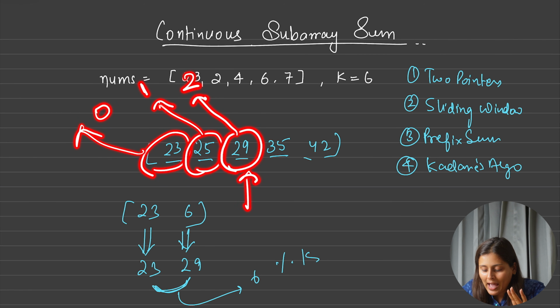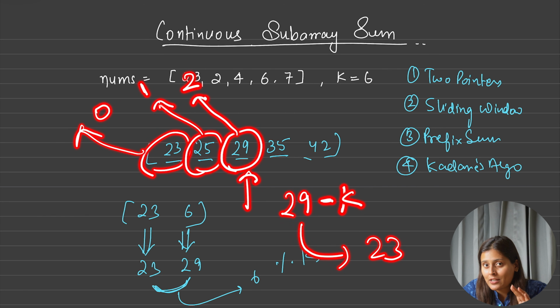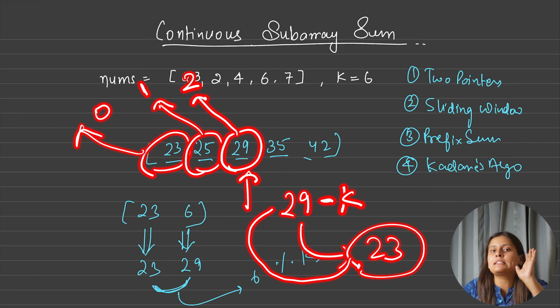When I found 29, what element do I want? I have found 29 and I am looking for this k. If I subtract this 6 and find 23 in my array, I can say that between 23 and 29, a number which is properly divisible by k is sitting somewhere. And what is the index for that?